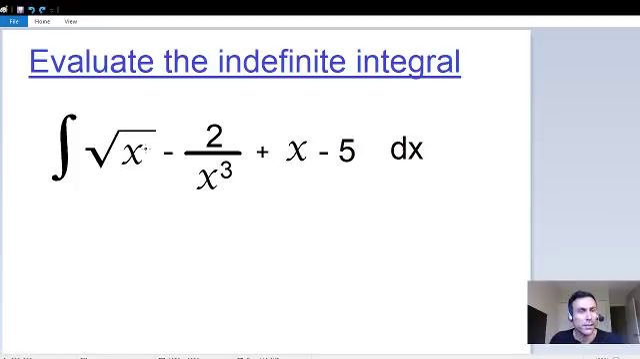The first thing I like to do is get rid of any square roots, and get rid of this x cubed in the denominator, and I'm going to rewrite that in the numerator. So let's rewrite this square root as a 1/2 exponent instead, because a 1/2 exponent is exactly the same as a square root.